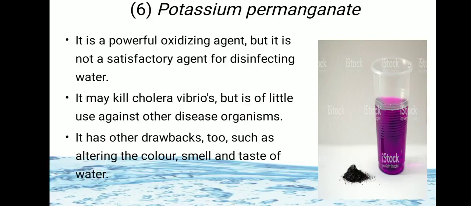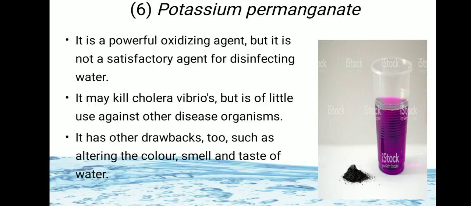Next chemical used is potassium permanganate. It is a powerful oxidizing agent, but it is not a satisfactory agent for disinfecting water. Why? Because it may kill cholera vibrio, but is of little use against other disease organisms.